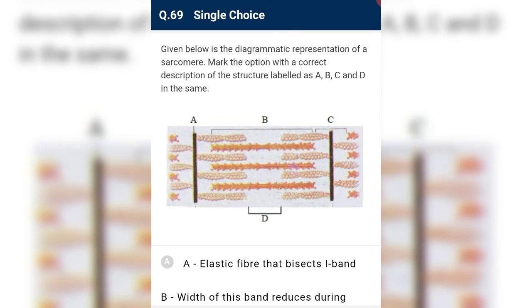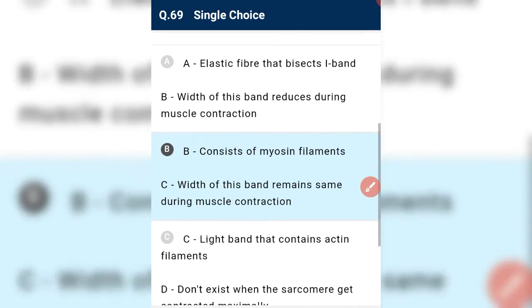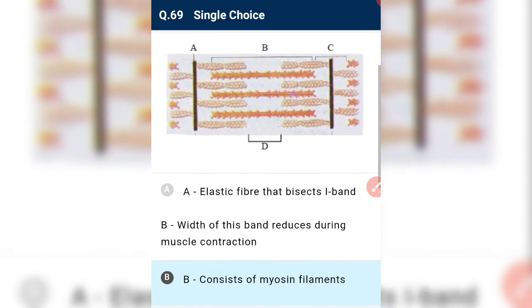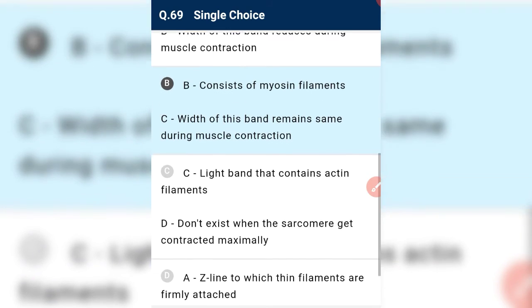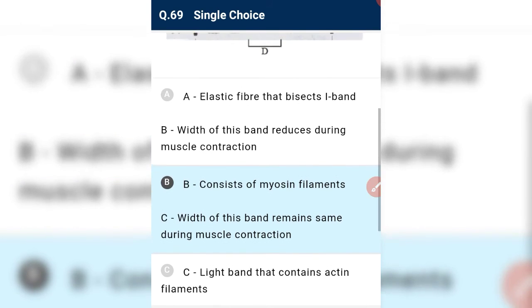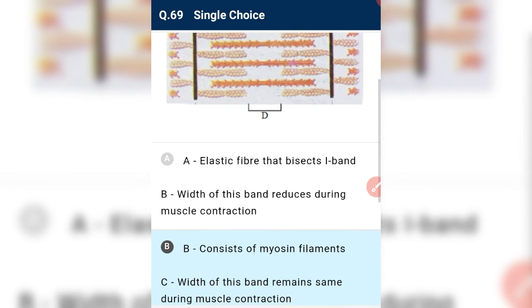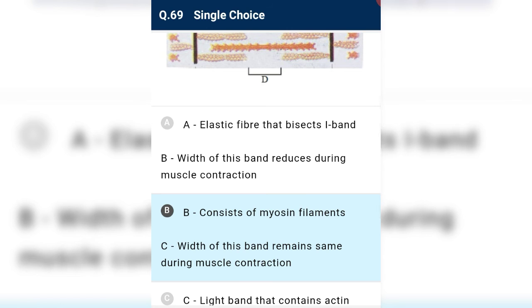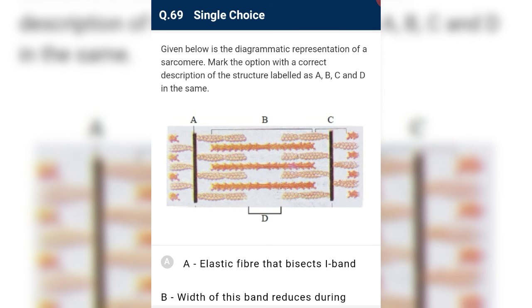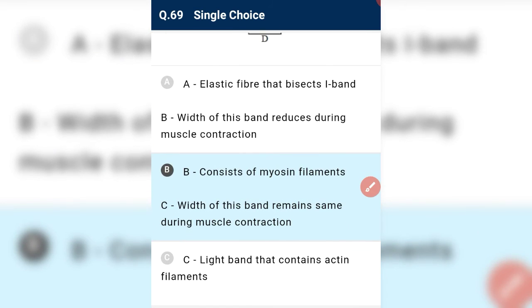So we have to find the correct one. Okay, C is the light band that contains actin filament. And D does not exist when the sarcomere is maximally contracted. What is C? C means I band. The I band gets reduced during muscle contraction, so this is not the required answer.